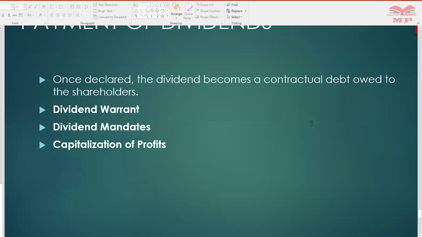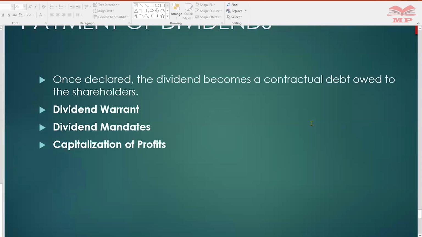So what do you do instead? You write to the company, instruct them that you don't want checks, you want the money paid directly to your account. It's okay, it's permissible. So we also have the capitalization of profits.